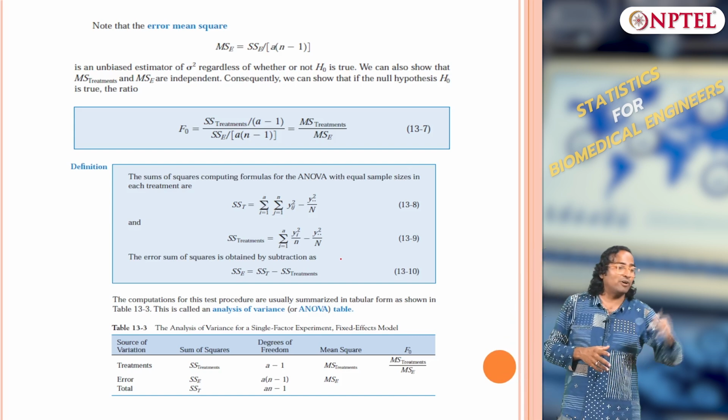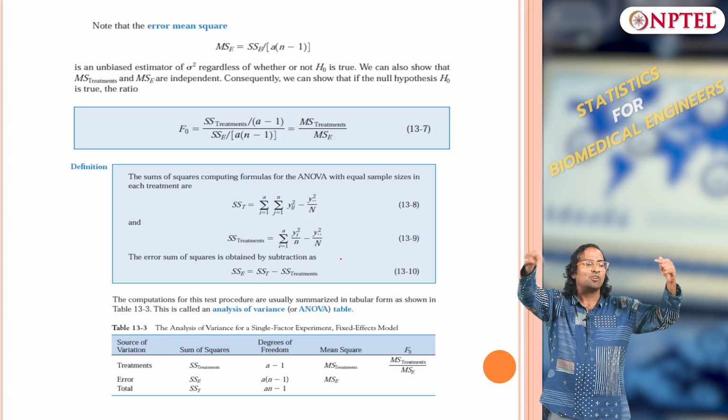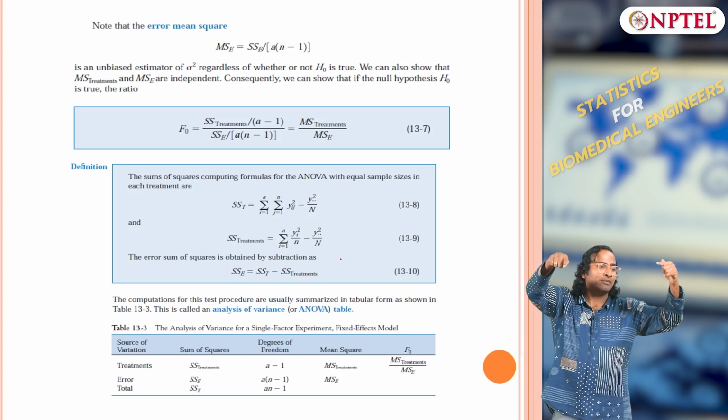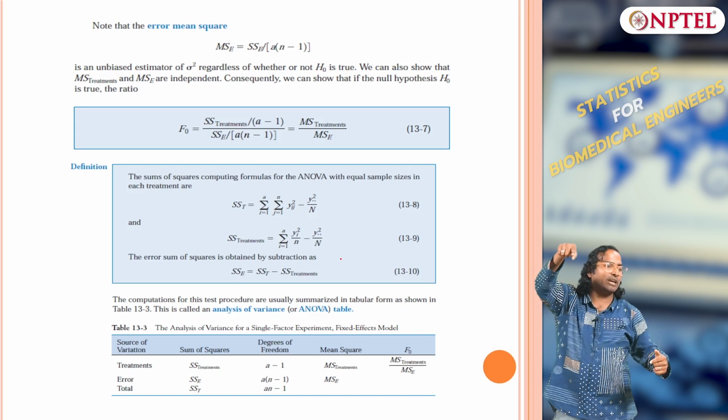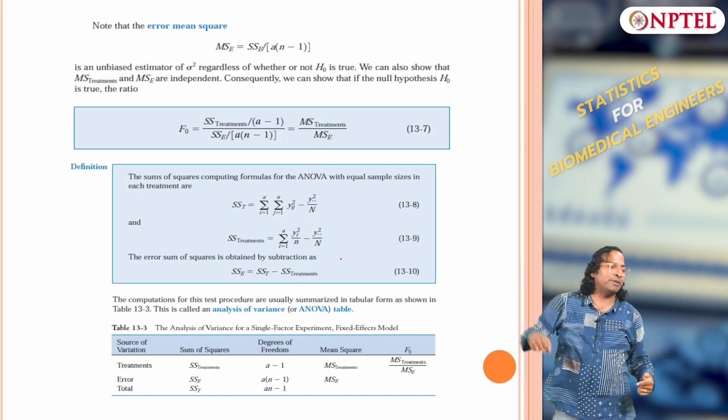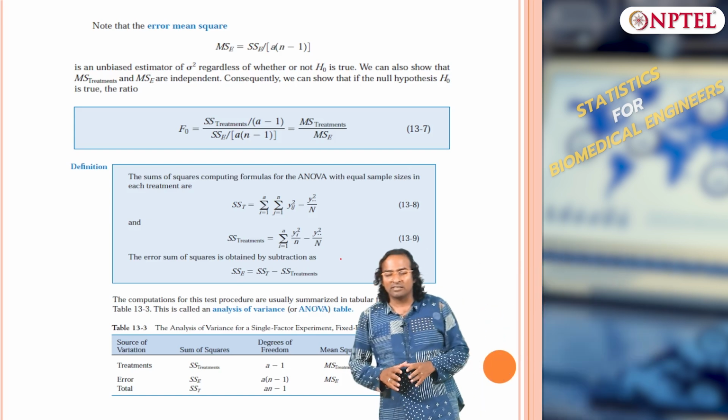Why? For each treatment there are n observations, and for each treatment there is a treatment mean. So for every row there are n minus 1 degrees of freedom. There are totally A rows. That is why A into n minus 1. So this is what the degrees of freedom are for